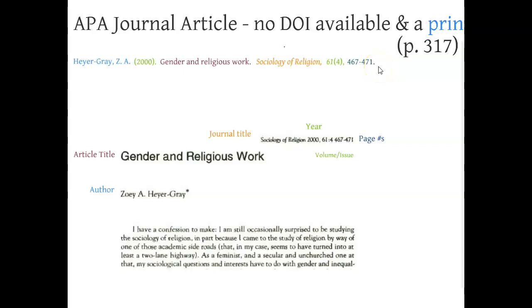Please do not include the database name. Don't put Academic Search Premier. Don't put JSTOR. Don't put a URL from JSTOR or from other sites. This is all you need to do if a DOI is not available and you found it through the library